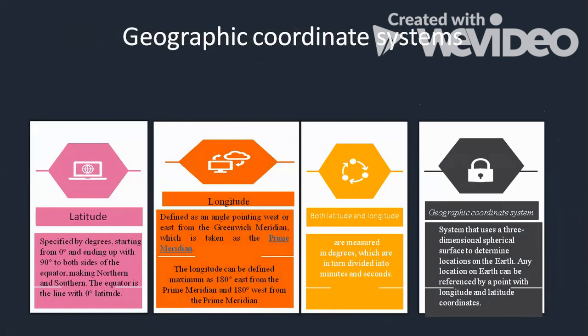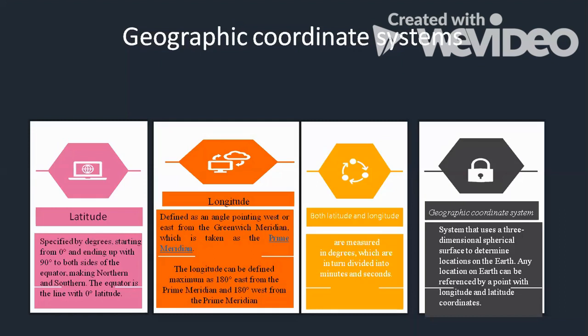When we speak about the geographical coordinate system, as told earlier, it deals with two basic components. One is the latitude and one is the longitude. Like the equator is a latitude, so the equator is 0 degree latitude. When we move up, we can move till 90 degrees. These are the parallels. We call them parallels of latitude. And when we move down, we see 90 degree south latitude.